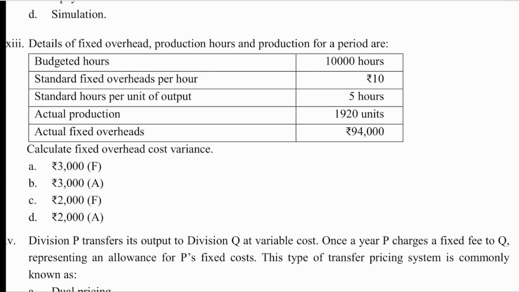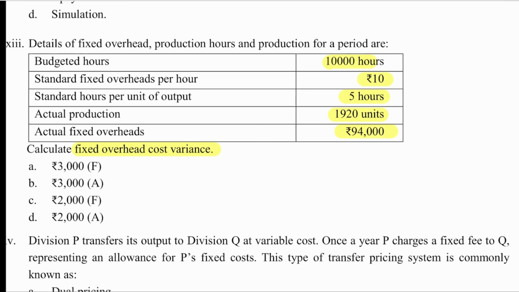13th one. Details of fixed overhead, production hours and production for a period are given. Budgeted hour 10,000 hours. Then standard fixed overhead per hour is 10. Standard hours per unit of output is 5 hours. Actual production is 1,920 units. Actual fixed overhead is 94,000. Okay. Now what you have to calculate? Fixed overhead cost variance. Fixed overhead cost variance is the top one.